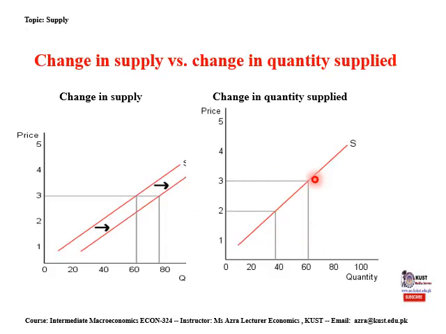If we paste the original supply curve in that diagram, we will see that here the price remains the same, there is no change in price level, but due to a non-price factor there is an increase in supply. Our supply curve has been shifted from left to right. Let's suppose our supply increased from 60 to 80 units here.